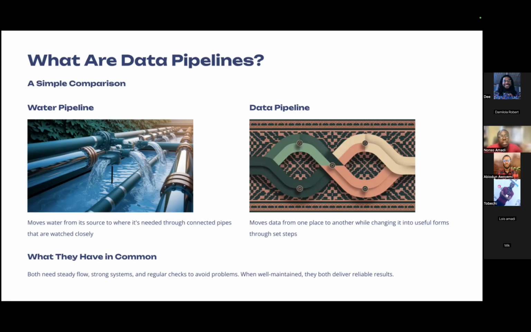Then we also see that they need to be regularly checked to avoid problems. In the case of water corporations, there's usually a standby engineer who goes around to check if there are illegal connections or if they are not connected properly. The same thing happens with our data pipelines. There are engineers that maintain them to ensure that there are no problems. And when they are well maintained, they both deliver reliable results.